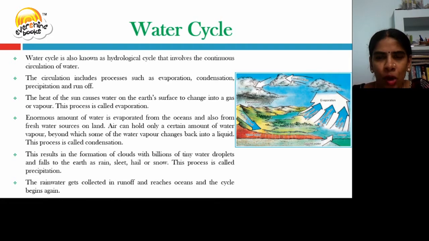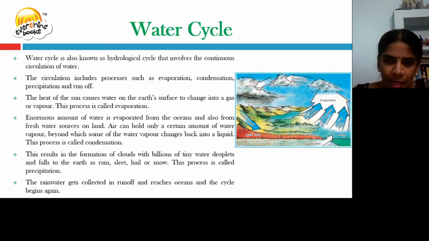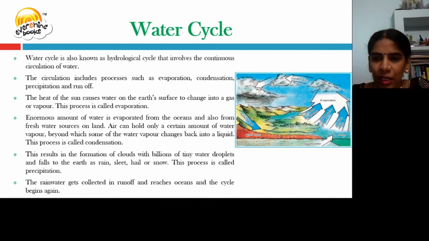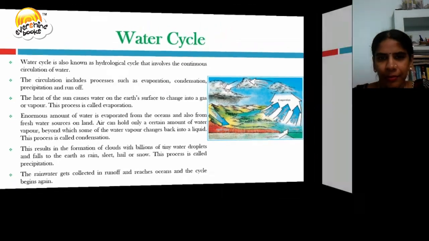That forms huge droplets, which we call condensation, that will fall off as rain, sleet, hail or snow. That process we call precipitation. Everything will fall off in a runoff and reach the oceans, and the cycle begins again.